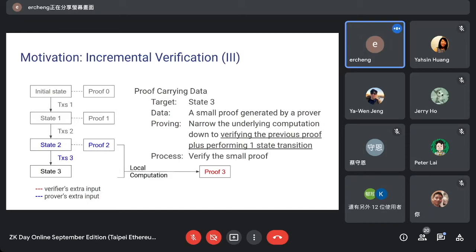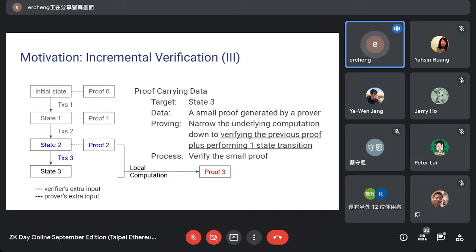And this is reasonable, because in order to say that state 3 is valid, we only need to know there is some previous state which is valid, and the previous state transits to this current state in a valid way. So this information is all captured by the previous state, the previous proof, and the current state transition data. So now the prover only needs local data and local computation to produce a proof, and does not have the burden of collecting all the history data.